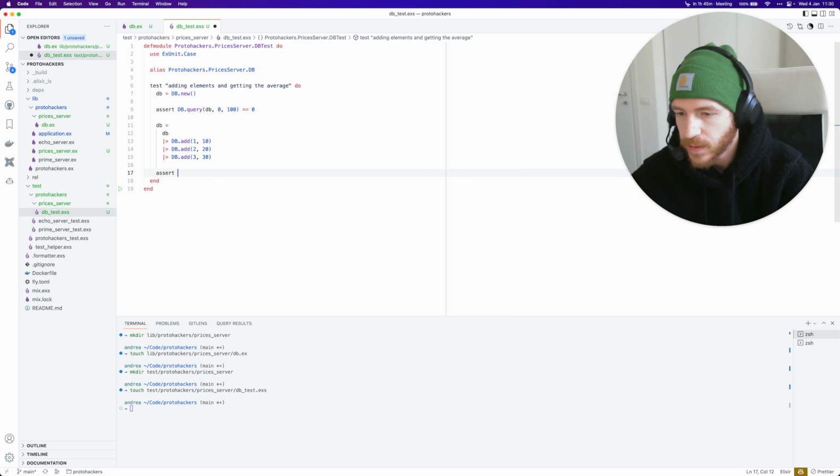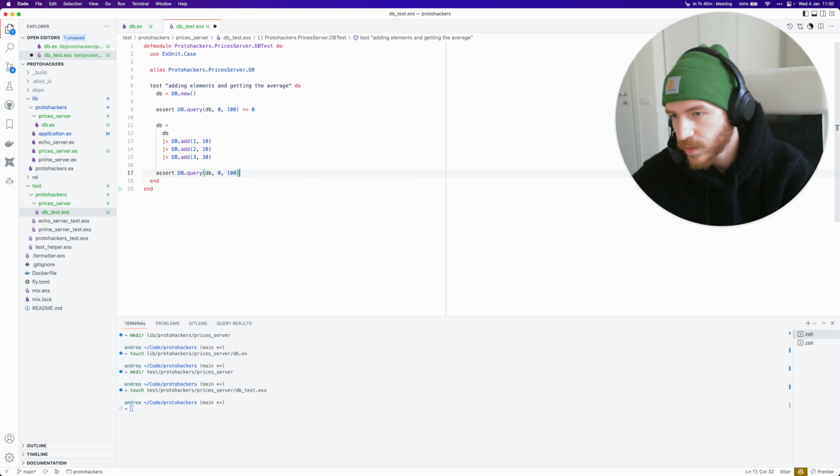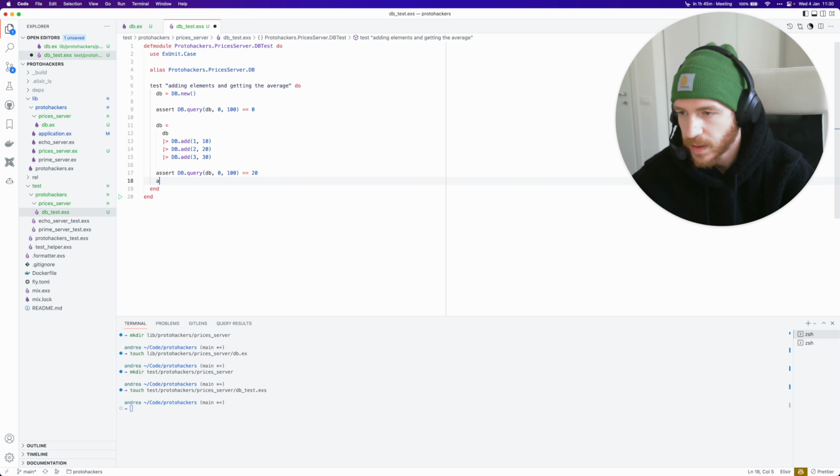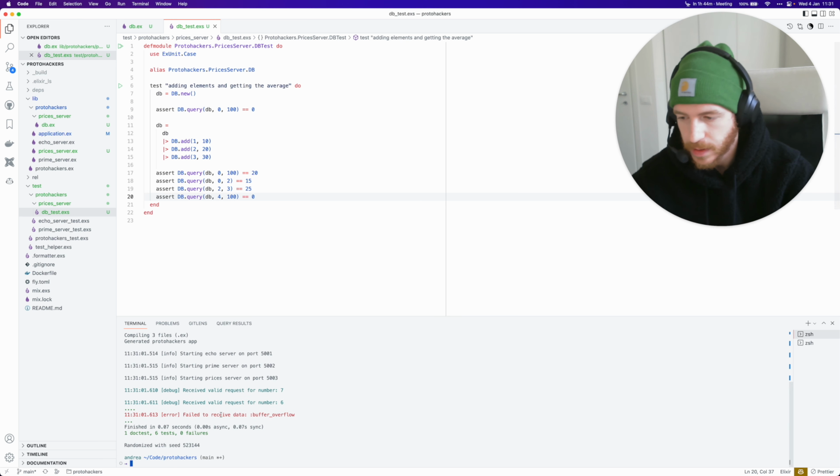Okay, and now I do a bunch of querying. If I query from 0 to 100, so essentially all of them, the average is going to be 20. If I query from 0 to 2, excluding the third element, then the average is going to be 15. If I query from 2 to 3, the second two elements, the average is going to be 25. And if I query an empty range, like 4 to 100, then the average is going to be 0. If I run the tests, okay, they pass. So it looks like we got our data structure.